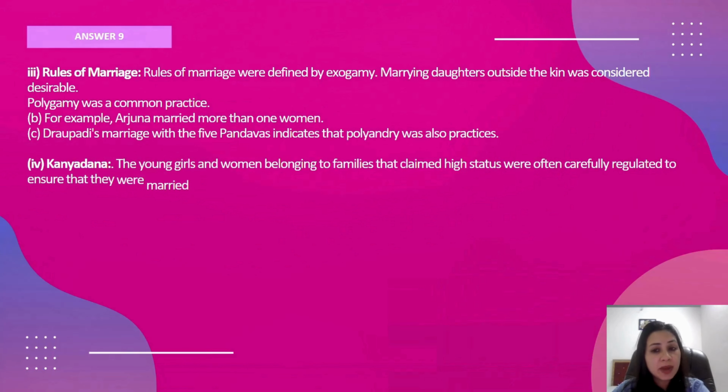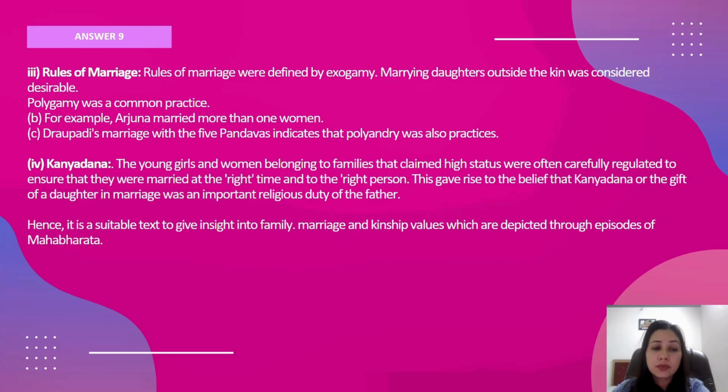Now, the rules of marriage. There were 4 types of marriages and 8 forms of marriages. Fine. So we know endogamy, exogamy. Exogamy is marrying outside the kin. You need to marry outside Gotra. People belonging to the same Gotra could not marry. Polygamy was also practiced. Polygamy is the practice when a man has several wives, like Arjuna had more than one woman.